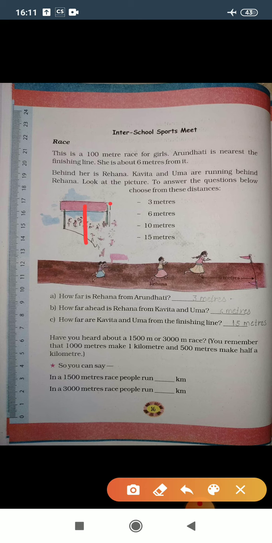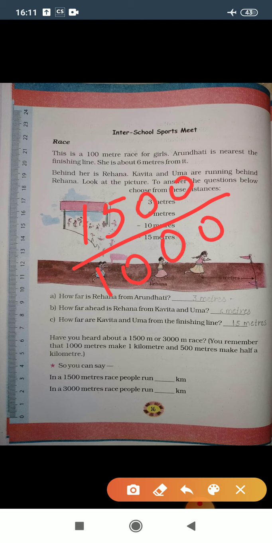So let's see, 1500 divided by 1000. Here in 1000 there are 3 zeros. So we'll put a point. See, 1500 I have written here. In the divisor there are 3 zeros. So 1, 2, 3. After 3 digits from behind we need to put a decimal point. So your answer is 1 kilometer and 500 meters.